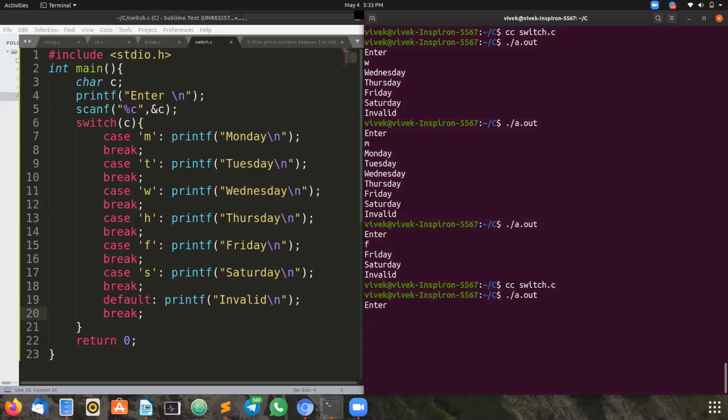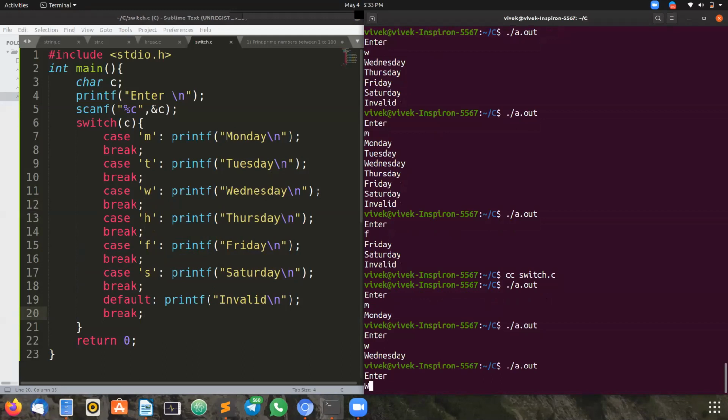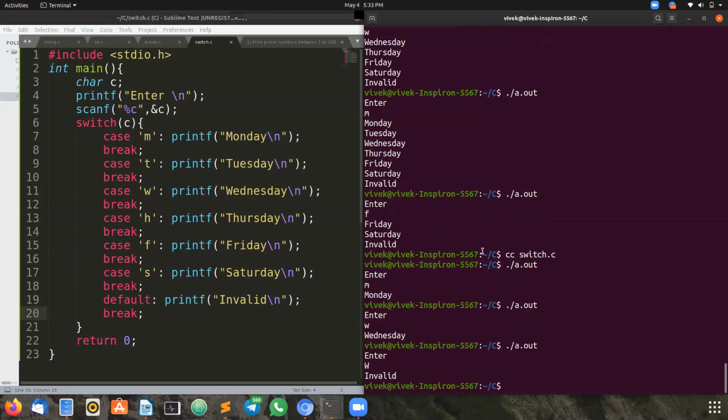Now I am entering M. You can get only Monday. W, only Wednesday. If I enter capital W, it is invalid because I am not handling the case of capital W, isn't it? So the compiler won't understand. It cannot recognize the difference between capital W and small w, as the ASCII value of capital W is different and the small w is different. So by default it is invalid.